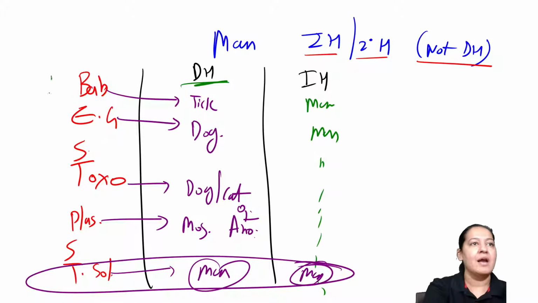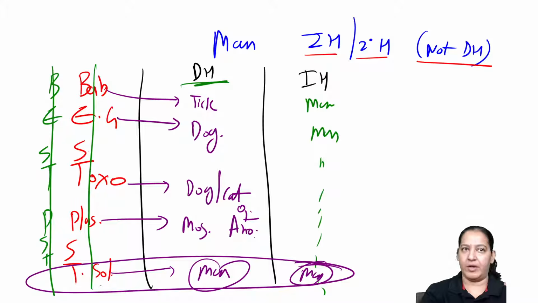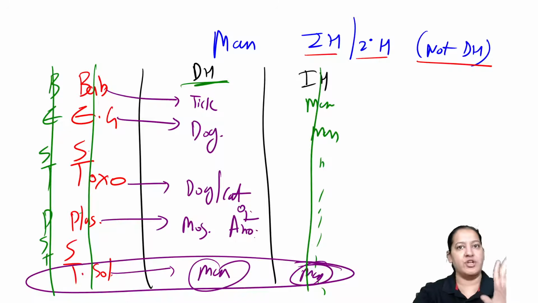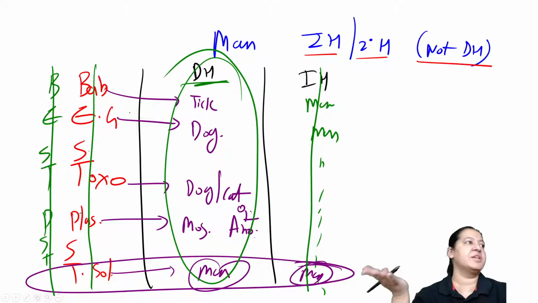So what is the summary? Learn the mnemonic, best. First learn the mnemonic. The second thing, learn the full form of the mnemonic. After that, in all of them, man is the intermediate host. Then learn the definitive host of each of them. Question can be anything. You can't imagine how many questions can come.